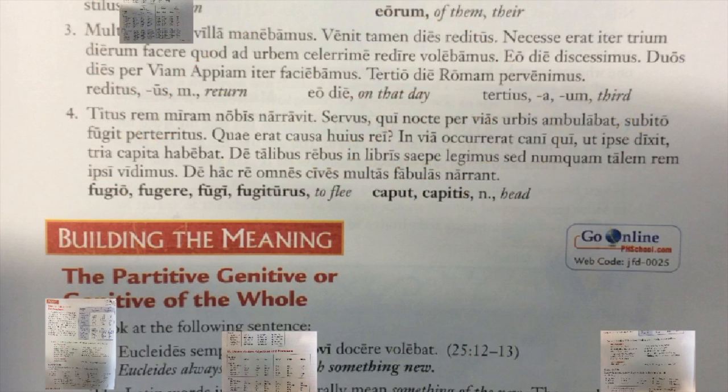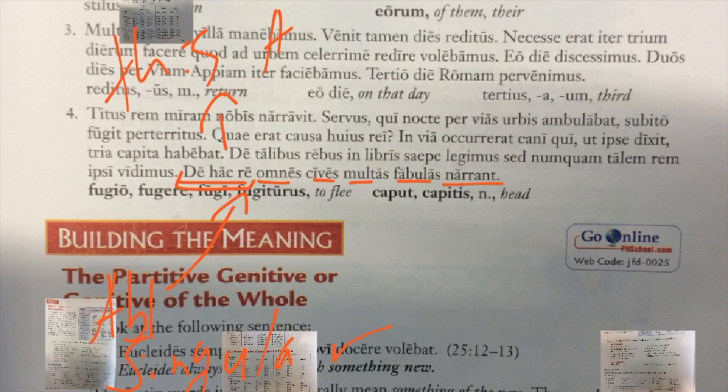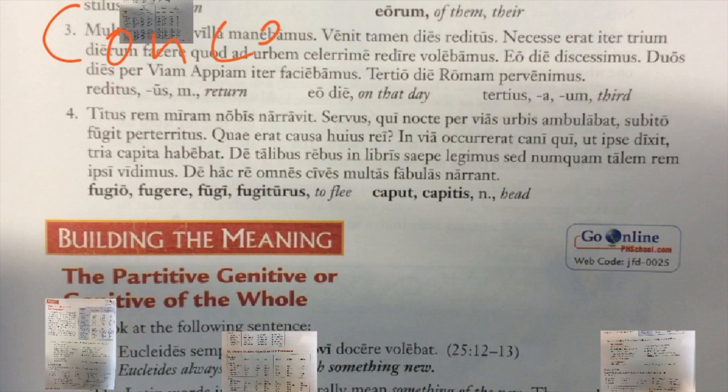And our last sentence. De hac re omnes cives multas fabulas narrant. Re here is the same fifth declension noun, and it's ablative singular, and it can only be ablative singular. It's in the same sort of prepositional phrase with de, hac, re. Hac is a demonstrative adjective that means this, and it's also ablative singular. So you'll translate the whole phrase as concerning this thing.